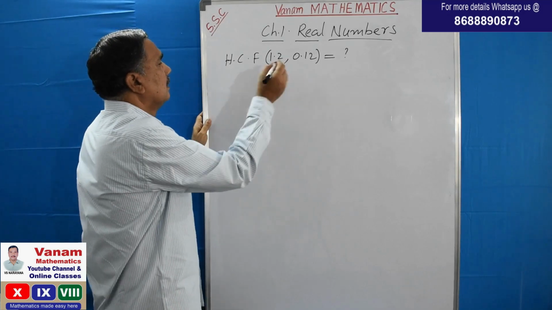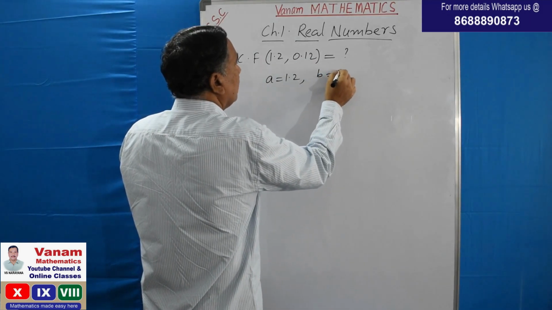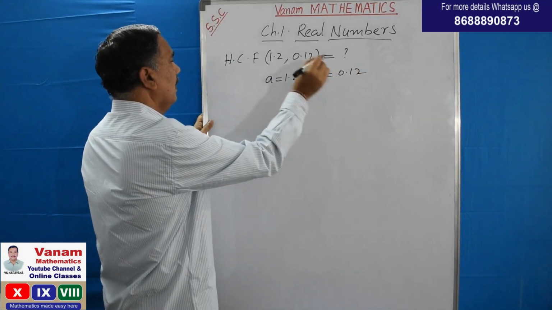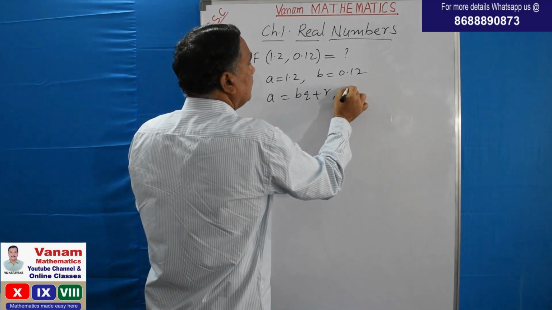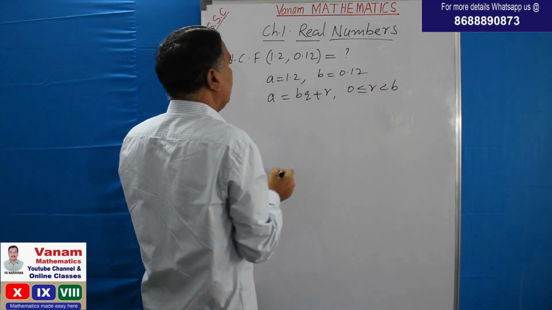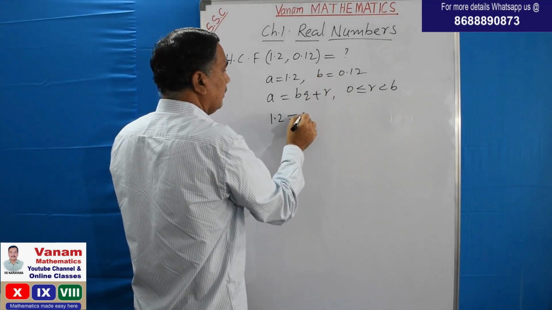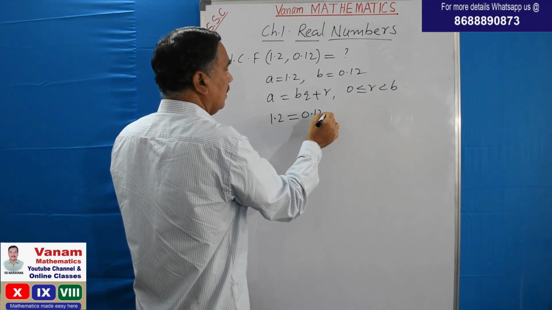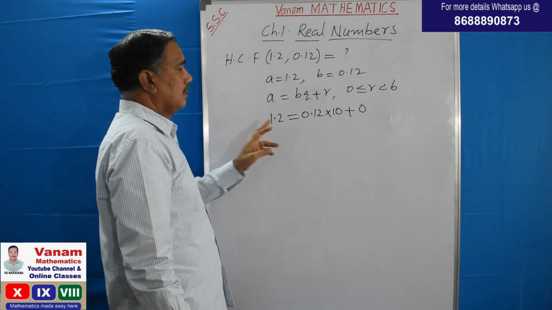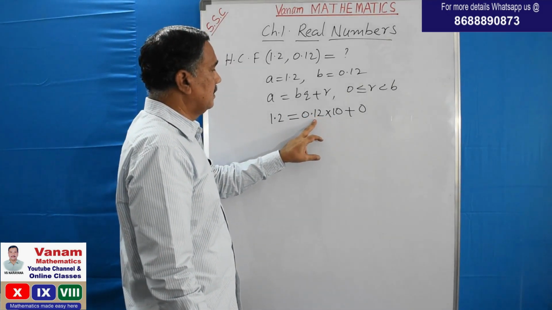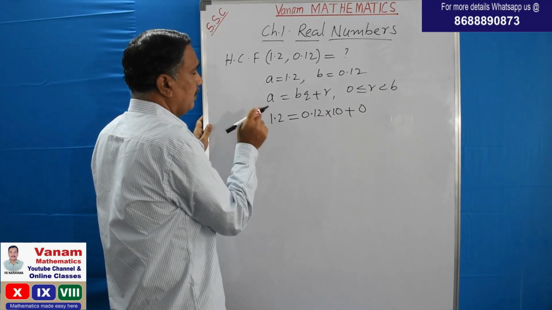We can find it. Here A is equal to 1.2, which is greater, and B is equal to 0.12. So what is the lemma? A is equal to BQ plus R, where 0 is less than or equal to R, and R is less than B. Here 1.2 is equal to 0.12 into 10 plus 0, exactly 0 is the remainder. So 0.12 into 10 is 1.2; that means 0.12 divides 1.2 ten times.